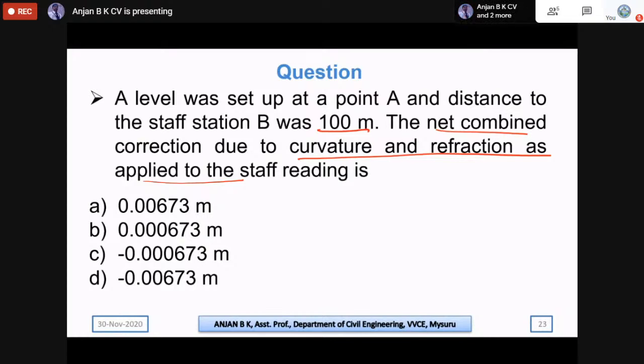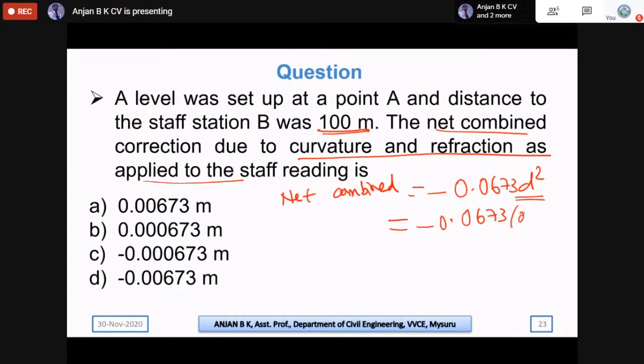So we have already seen this, that the net combined correction is given by its negative correction, 0.0673 d square, and d should be the measured length in terms of kilometers. So the measured length here is 100 meters, so convert that into kilometers, that will be 0.1 kilometers. So substituting that, 0.0673 times 0.1 squared,